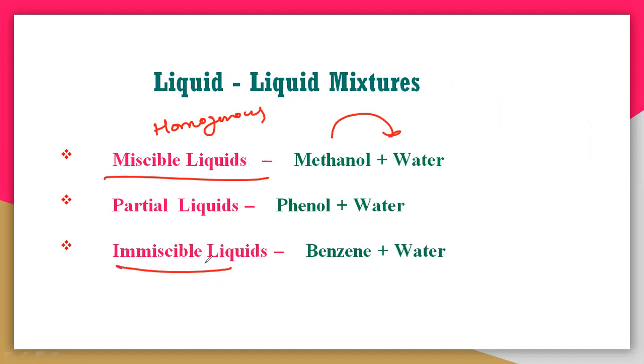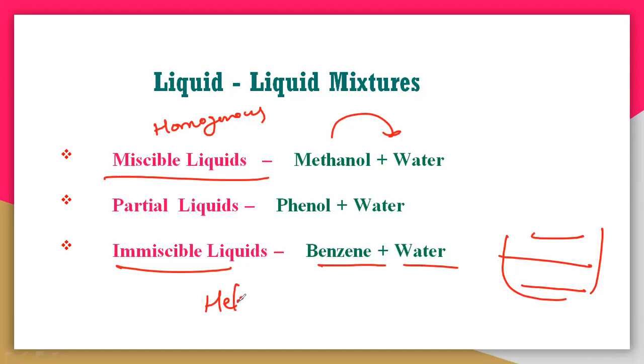Immiscible means completely two layers. It cannot dissolve even 1%. That means benzene cannot dissolve in a water molecule, so you will get two layers. One is the upper layer and below it the lower layer. Here two separate layers are there, that means it will form a heterogeneous mixture.